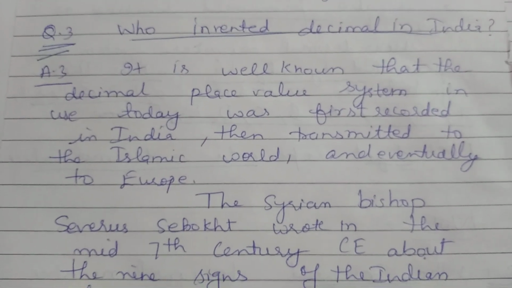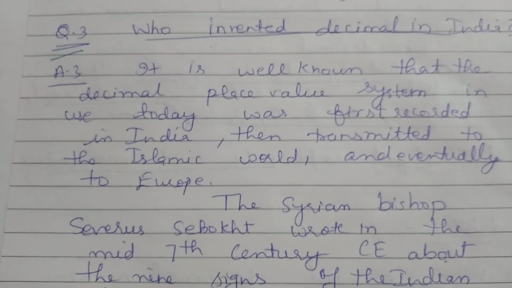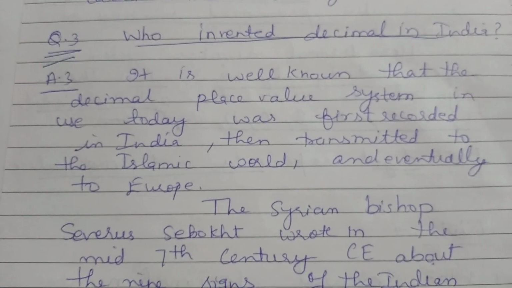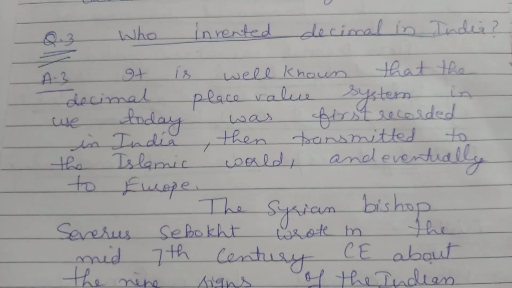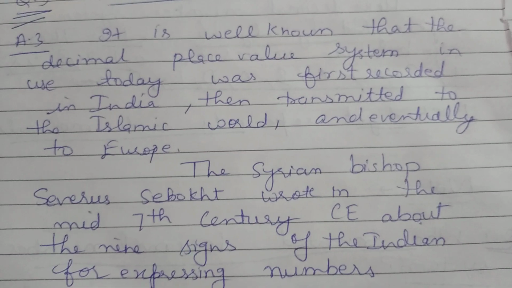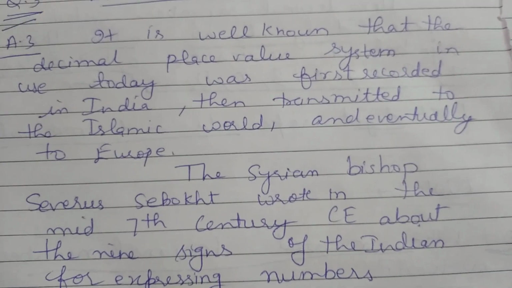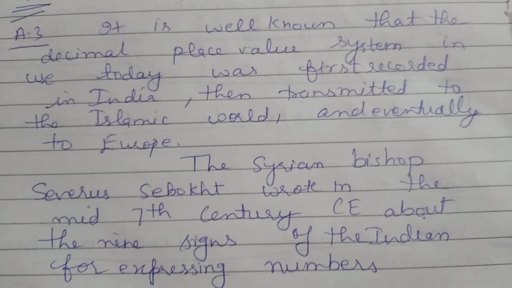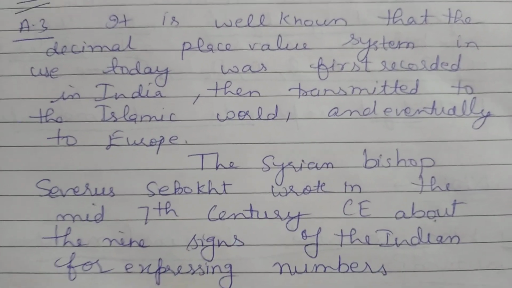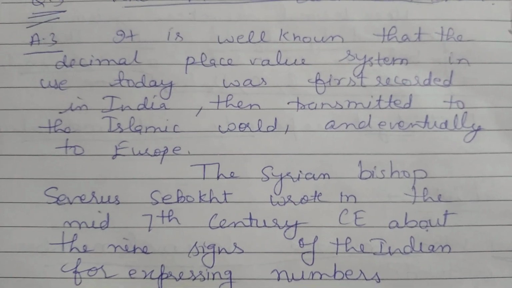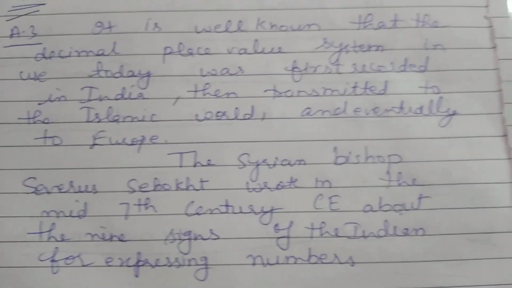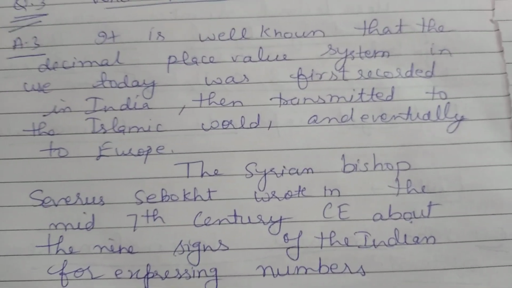The Syrian bishop Severus Sebokht wrote in the mid 7th century CE about the 9 signs of the Indians for representing numbers. Sometimes the question comes, who wrote about the 9 signs of the Indians for representing numbers?